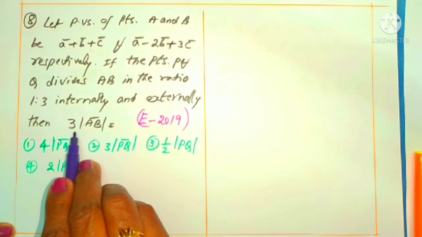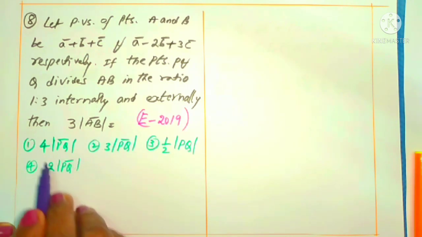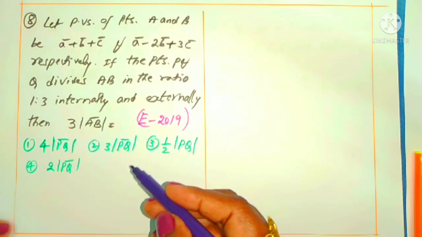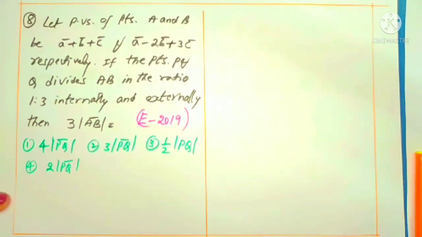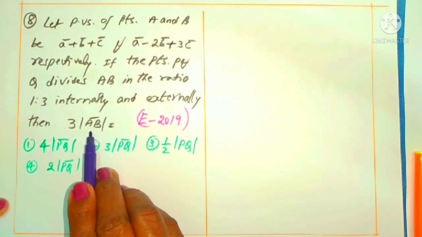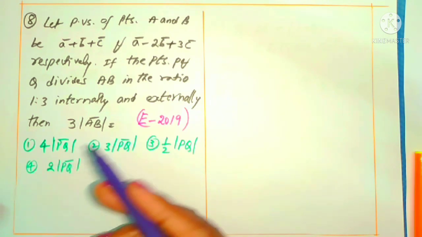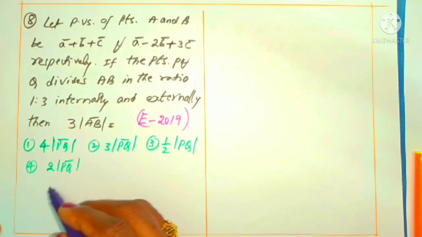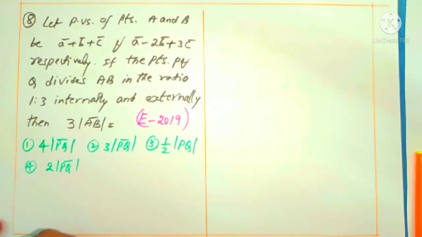Here it is asking for 3 times the modulus of vector AB related to the modulus of PQ. Means we have to find the points P and Q first like the previous question, then we can find the relation between the modulus of vector AB and vector PQ. Oh, it is so simple. Okay, first of all you can concentrate on P. What is given here? This is A, you can think.